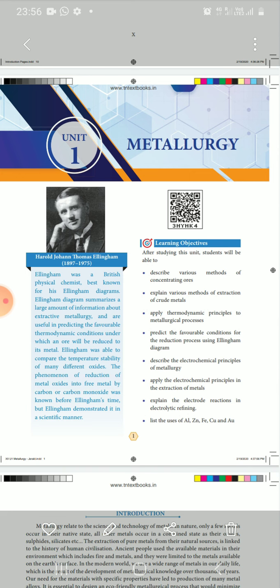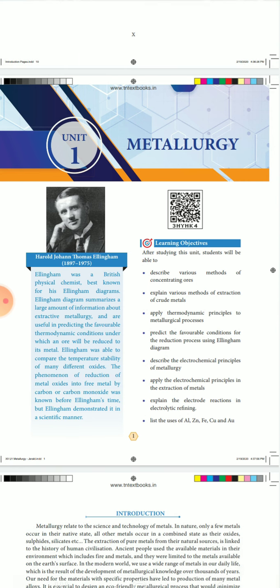Already you studied this in the previous class. Metals come with gangue or matrix, and such metals are contained in minerals and ores. We purify them to get the pure metals. That is called metallurgy.